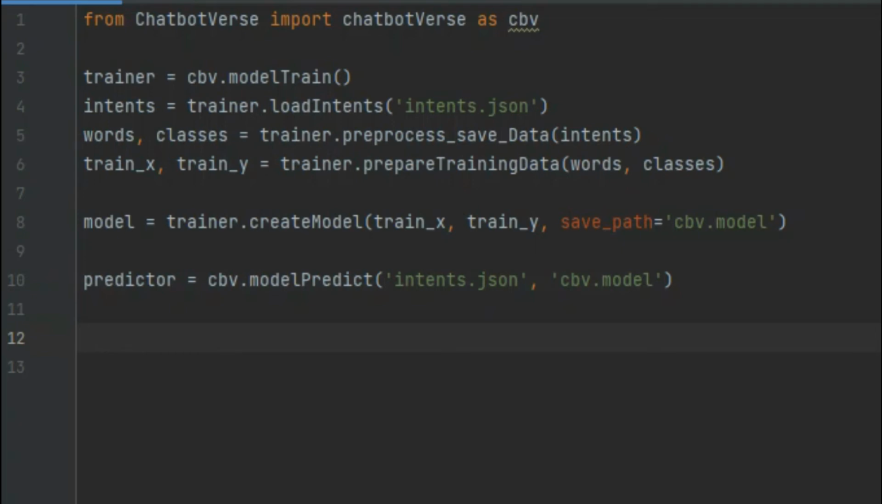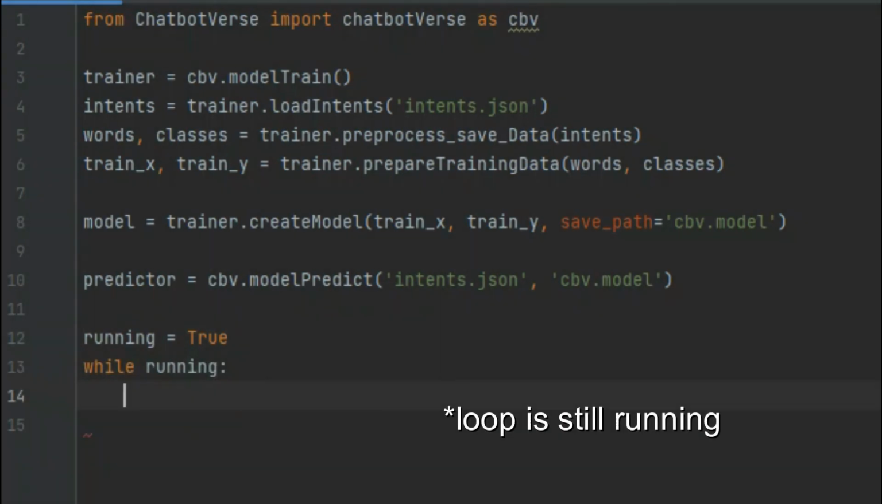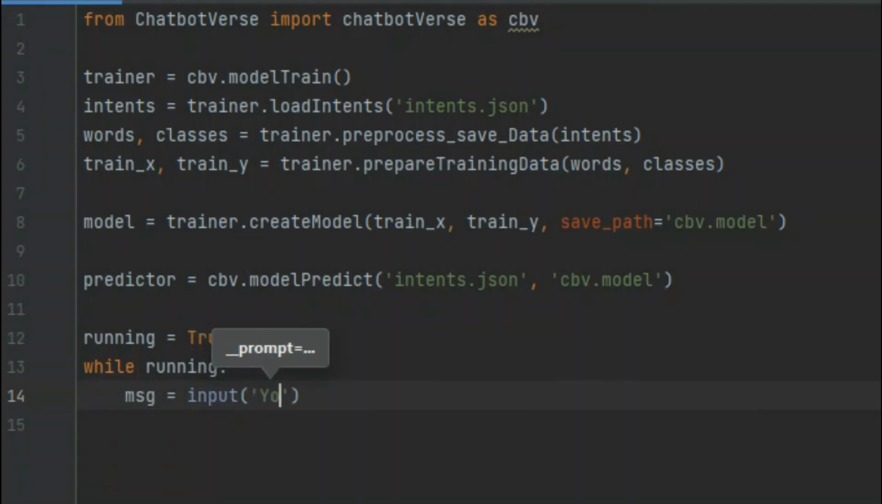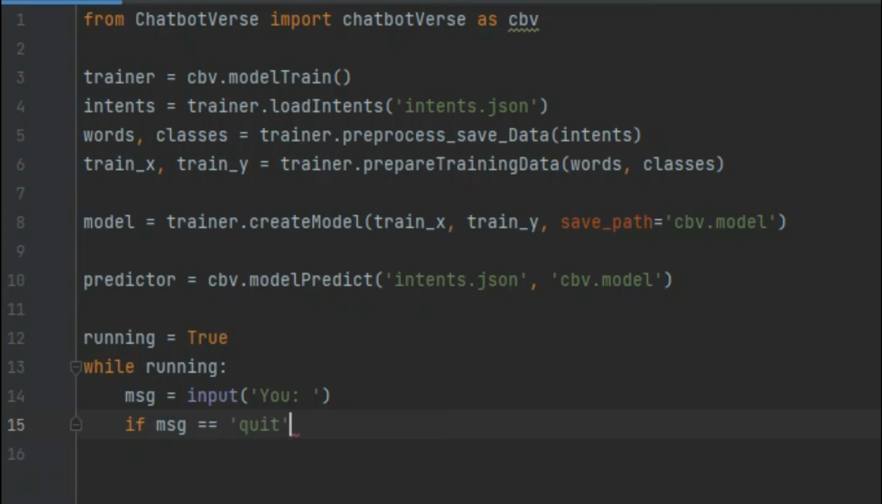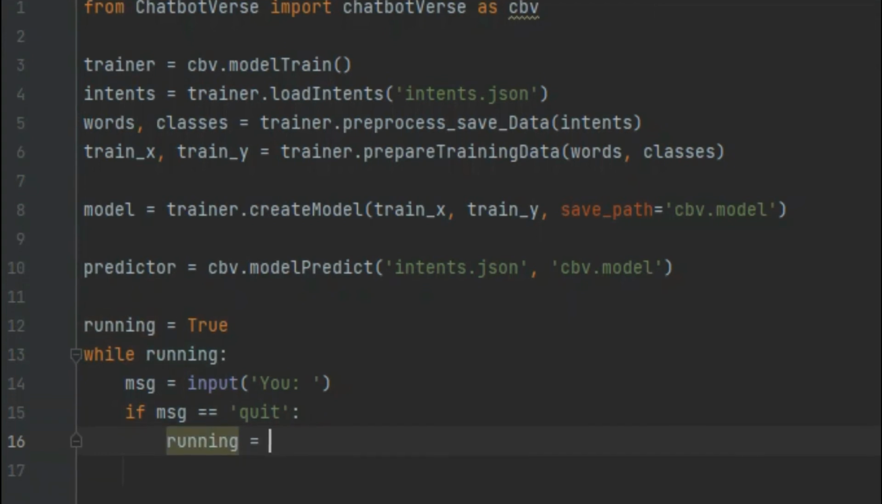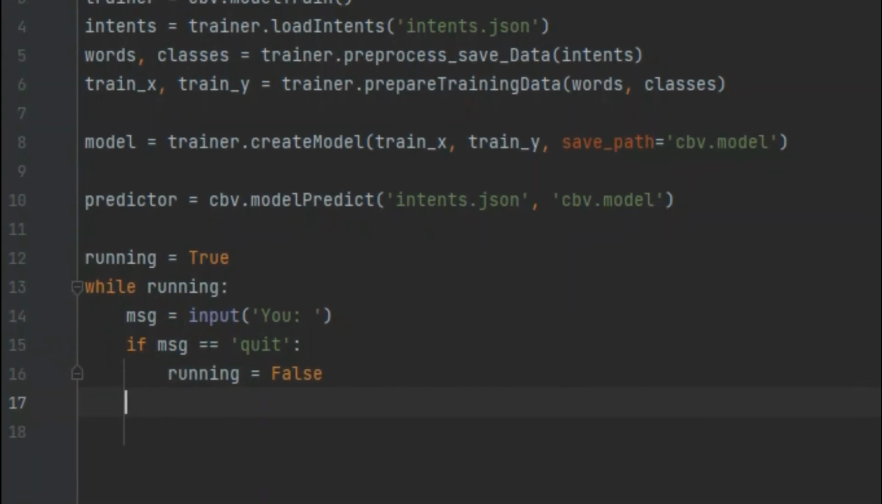So let's just test that out. Let's put a variable running equal to true, and while the code is still running, let's say message is input. If this message is quit, so that you can just easily quit the program, we just set running equal to false so that it breaks out of the loop.